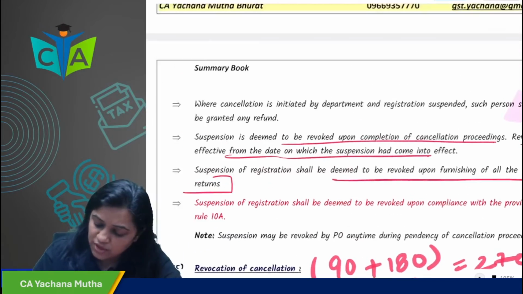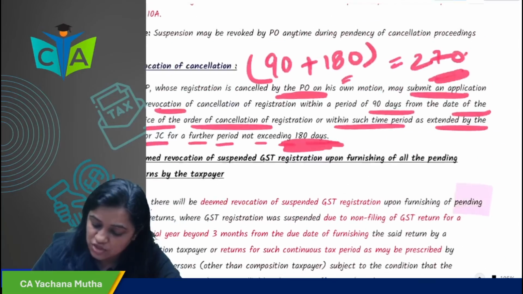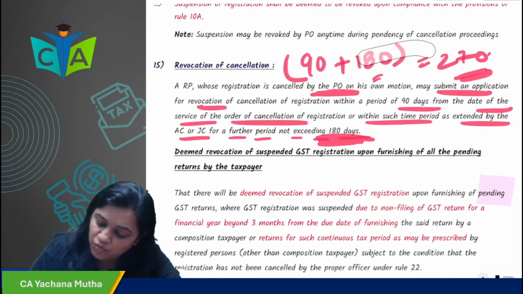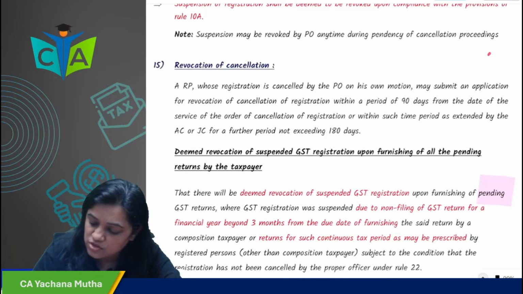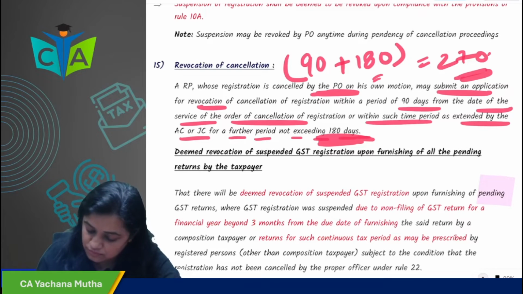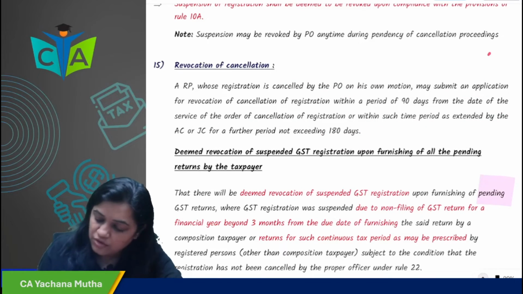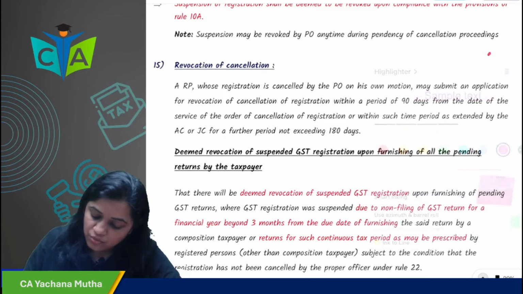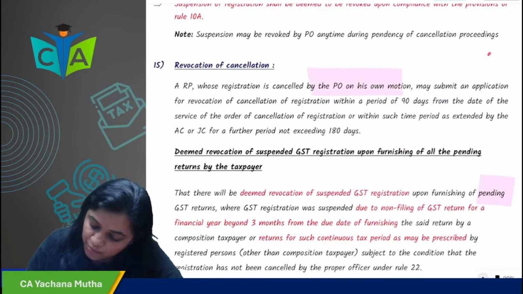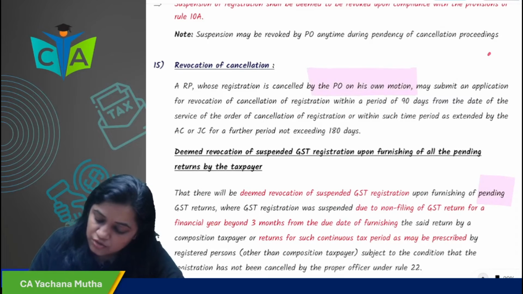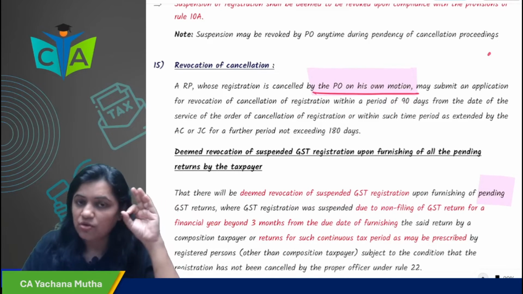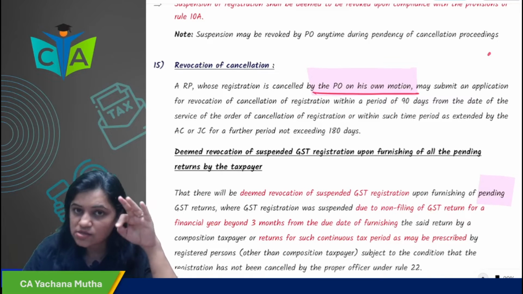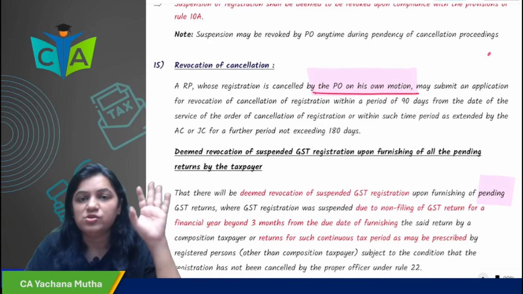So these were the important points regarding suspension, and we have done cancellation. Now, revocation of cancellation. What is revocation of cancellation? We will see. Now, you are a registered person whose registration is cancelled by the proper officer on his own motion.